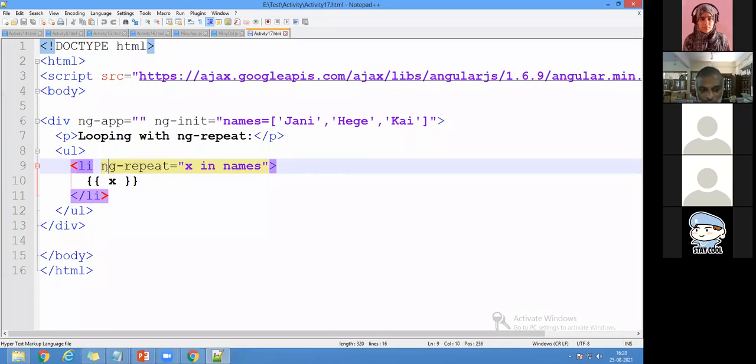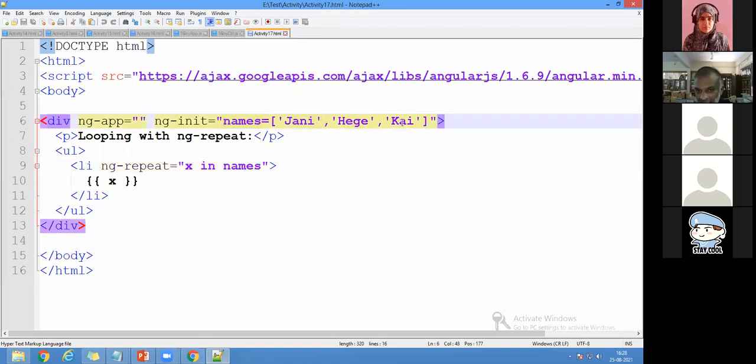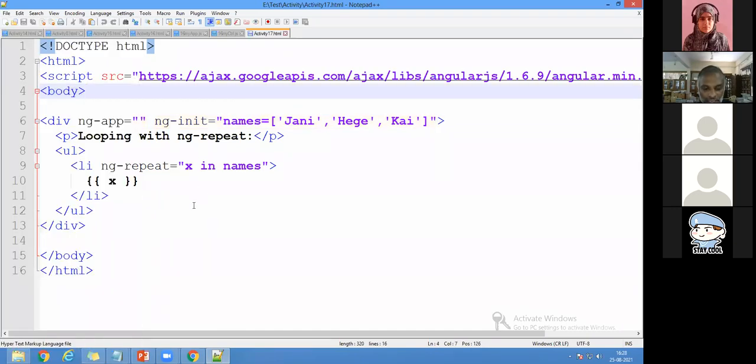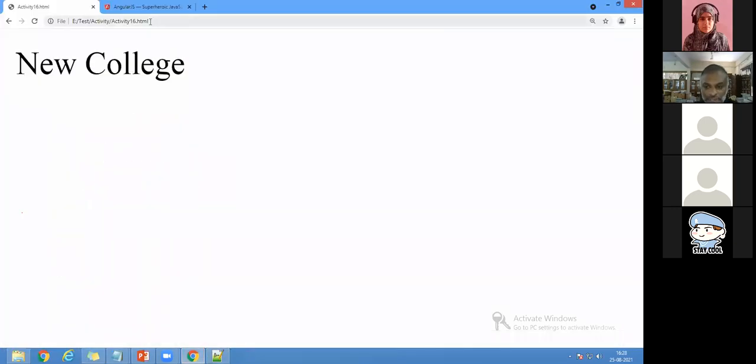So now I come here with an array. There's one method called ng-repeat, where x in names. So this is called names, and each one is called x. Now we can go here. I'll save this program. Already it's saved, right? Now I'll run the program. It is activity 17.